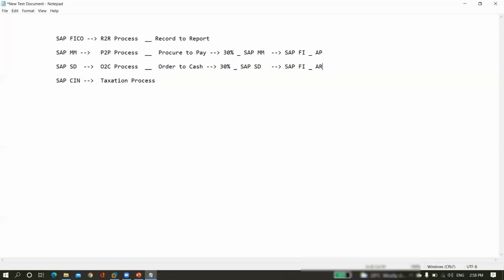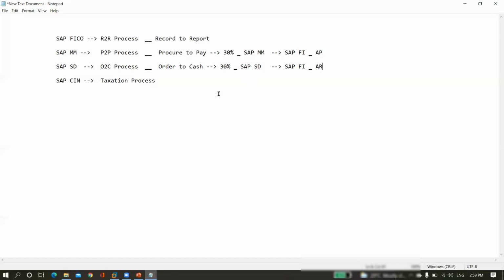In case you don't know the P2P process, or you don't have any idea about OTC, then we are not strong in the respective accounts payables and account receivables. Those areas, accounts payable and account receivables, we are not strong in. If you want to be 100% strong in the respective submodule, accounts payables or account receivables, we need to be strong in our P2P process and in the OTC process. Then only are we 100% strong in accounts payables and account receivables.